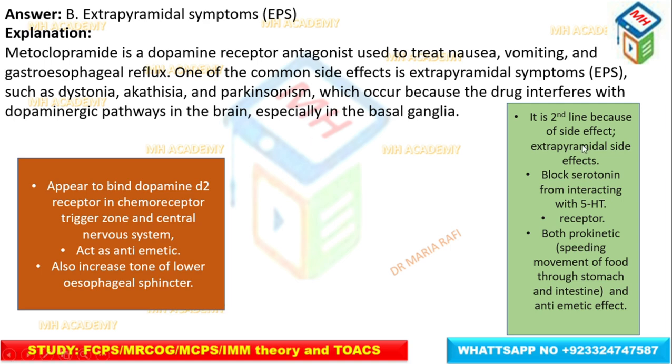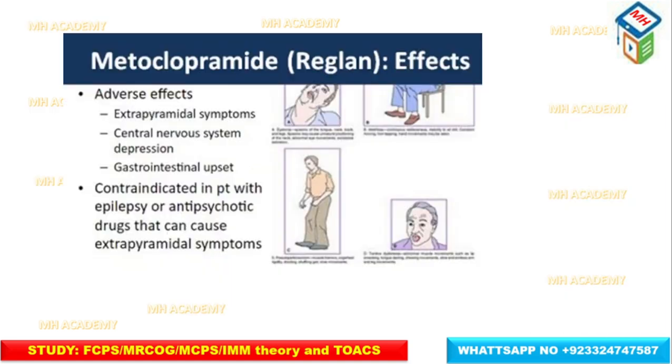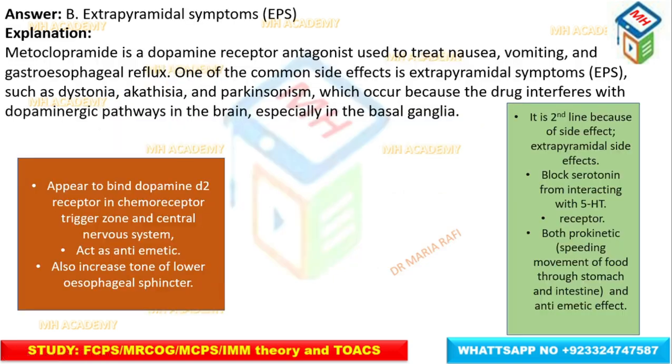It can be given as a second-line drug in pregnancy. It cannot be first line because of its side effect, that is, extrapyramidal side effects. Here is a diagram showing you the metoclopramide side effects. The adverse ones are extrapyramidal side effects, central nervous system depression, and gastrointestinal upset. It is contraindicated in patients having epilepsy or taking antipsychotic drugs that can cause extrapyramidal symptoms. So the worst side effect of metoclopramide is extrapyramidal symptoms.